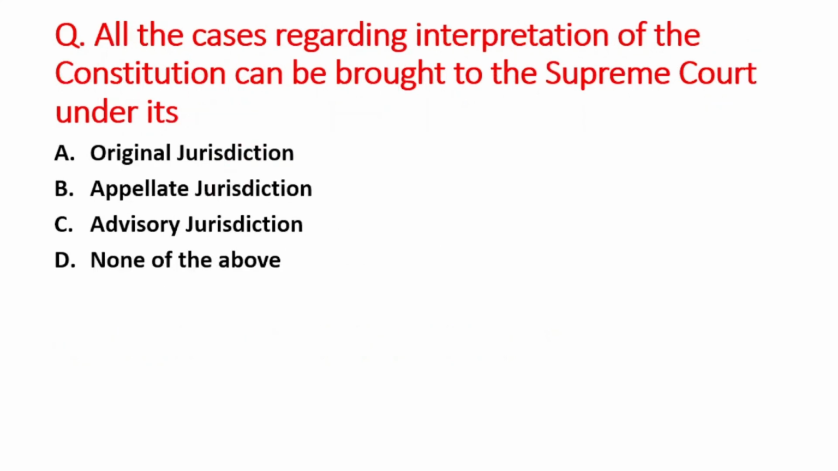Next question is, all the cases regarding interpretation of the Constitution can be brought to the Supreme Court under its A option is original jurisdiction, B is appellate jurisdiction, C option is advisory jurisdiction, and D is none of the above. The right answer is option B, that is appellate jurisdiction.